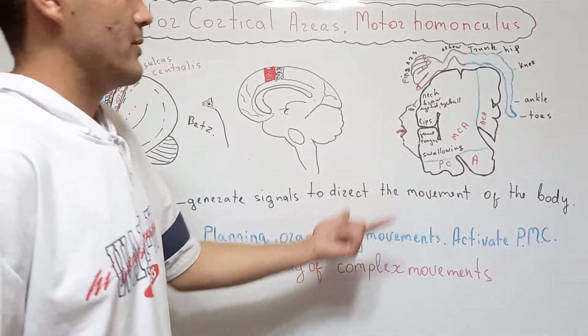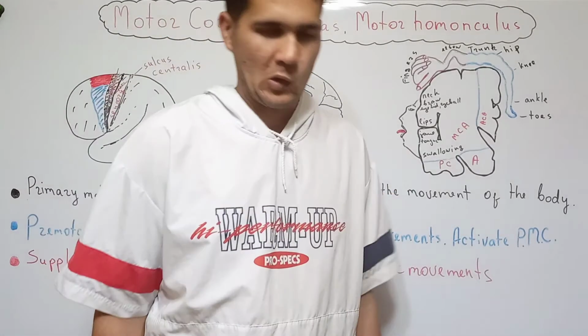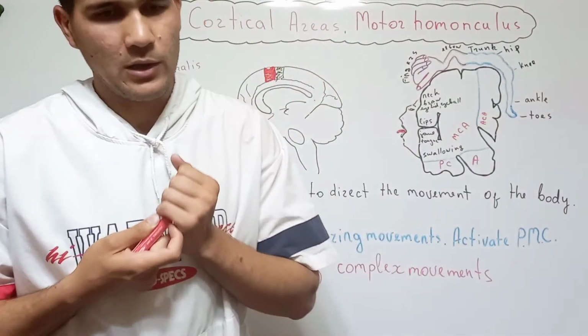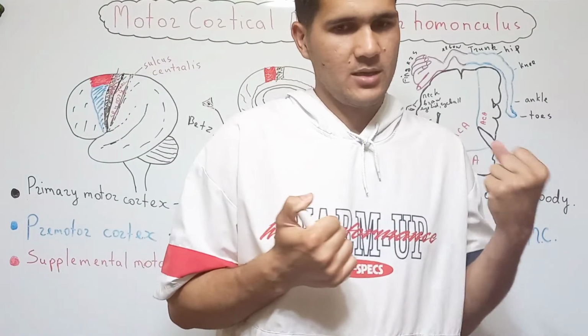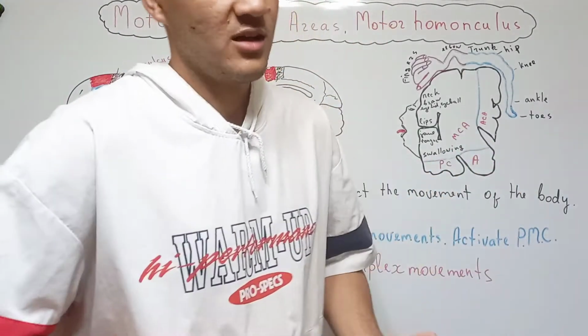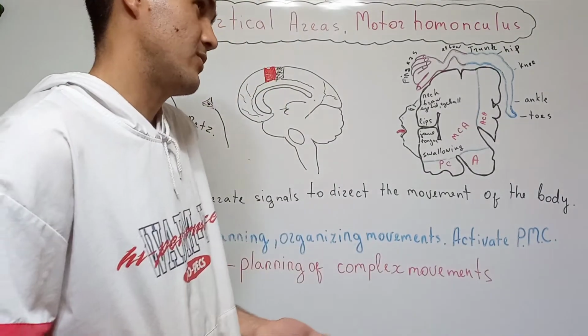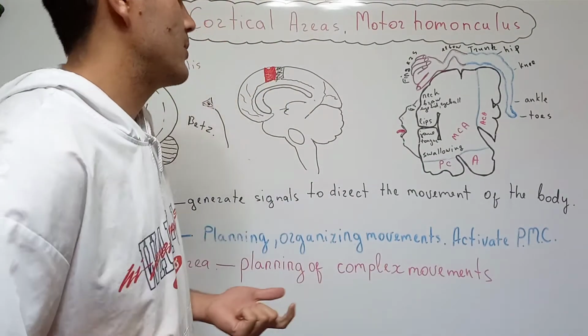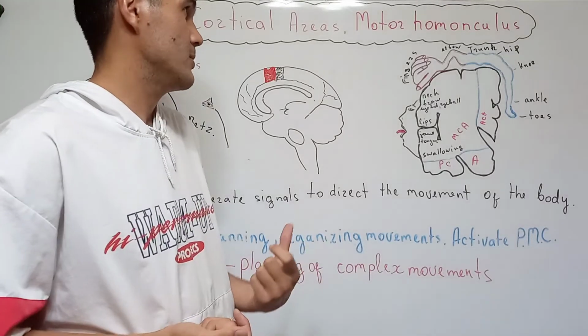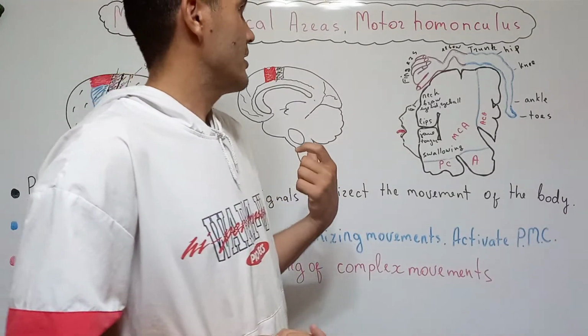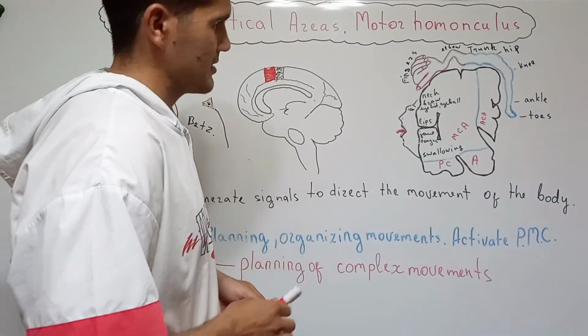Next, information about the homunculus, the motor homunculus. If you learned our sensory homunculus deeply in our previous lessons, it will not be any kind of difficult part of the motor system to learn the motor homunculus. Please look at that.